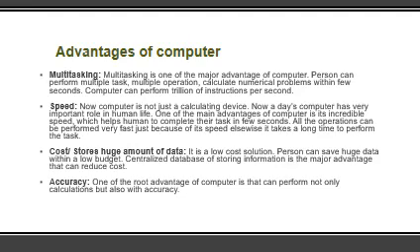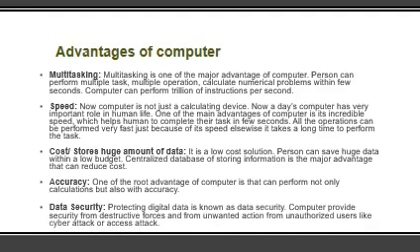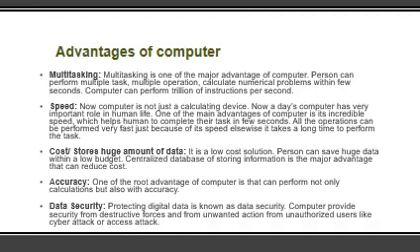The output of the computer is always right according to the instructions given by the user. Data security. Computer always provides security from unauthorized access. We can use passwords or different types of security measures that are available in computer to secure it.